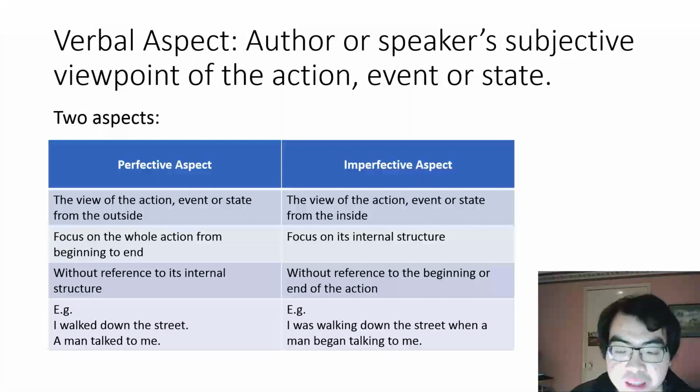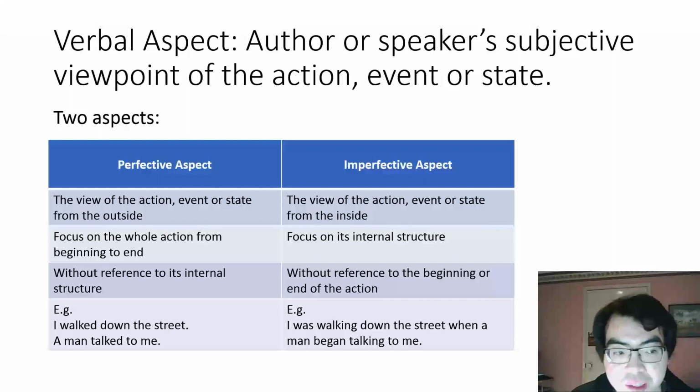There are two aspects: the perfective aspect, which is the view of the action, event, or state from the outside, with focus on the whole action from beginning to end, without reference to its internal structure. The imperfective aspect is the view of the action, event, or state from the inside, with a focus on its internal structure, without reference to the beginning or end of the action.